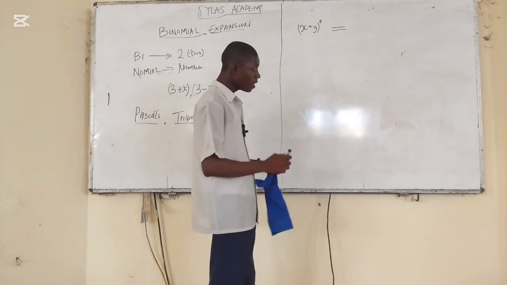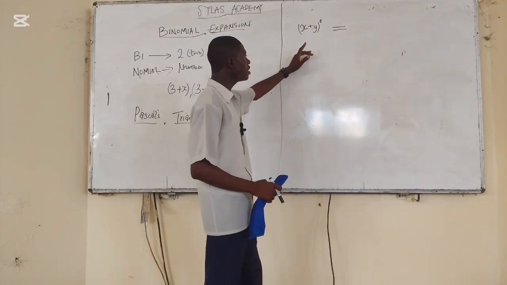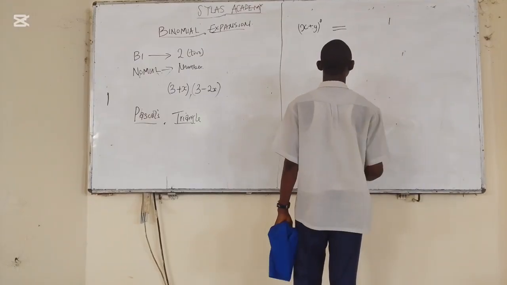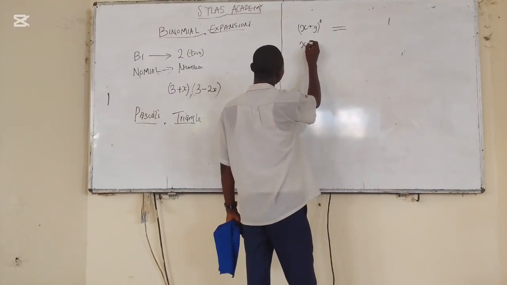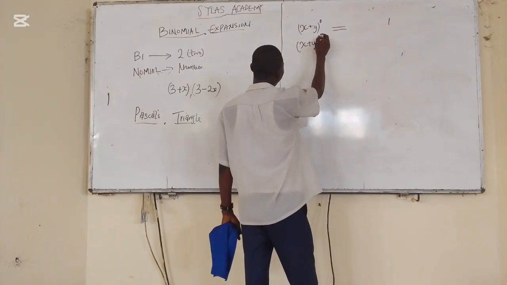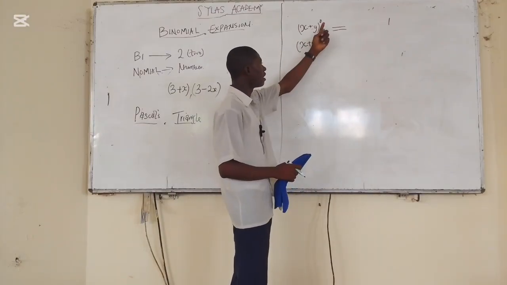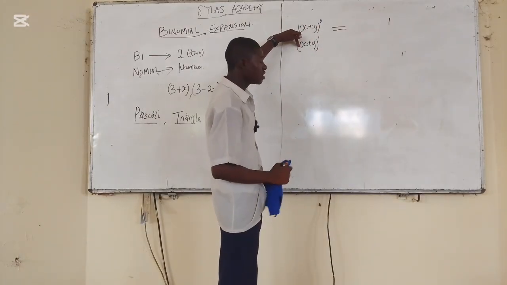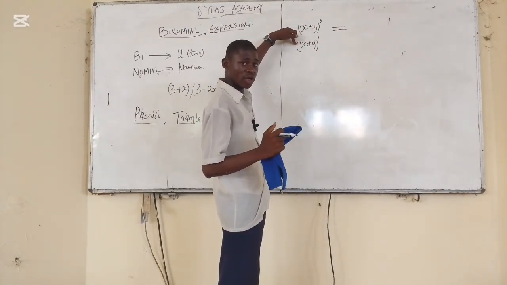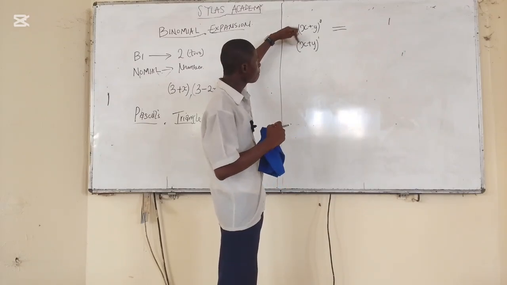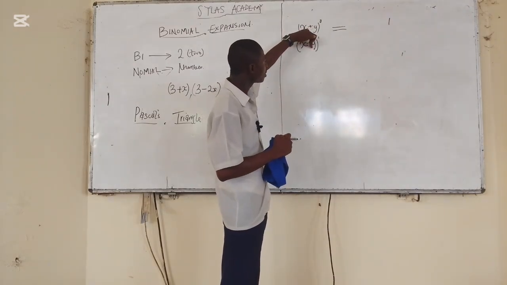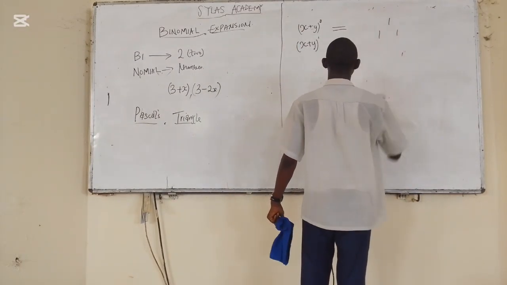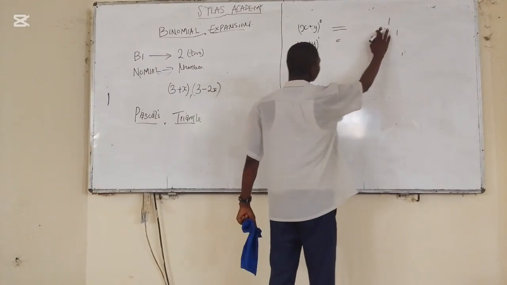How does it give you 1? We say that in mathematics, generally any number raised to the power of 0 is 1. Else we are going to have 1 here. Are you following? That is x plus y to the power of 1. The 0 has increased to 1. Let's say 1 times x gives you 1x. Don't forget he's looking after the coefficient and not the variables. 1 here times this one gives you 1. So you have 1, 1. This is for the second one.